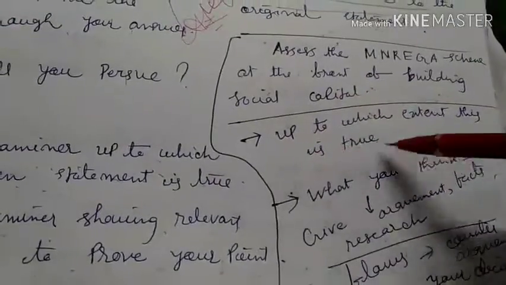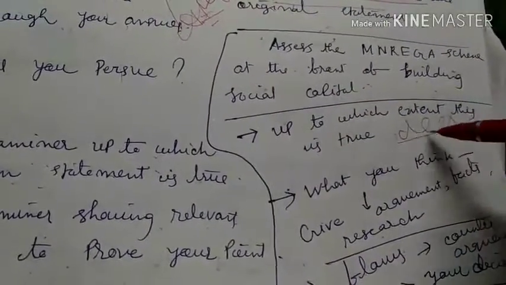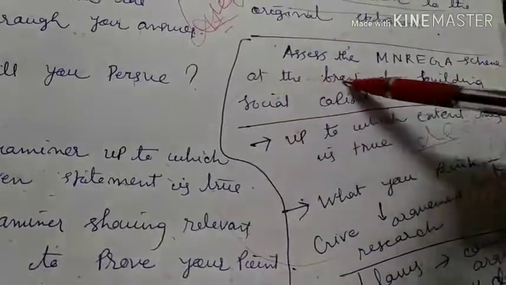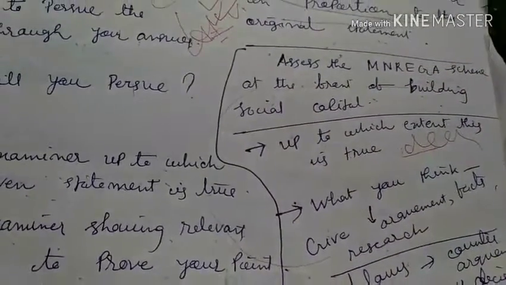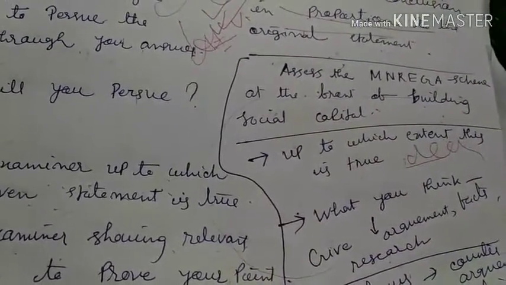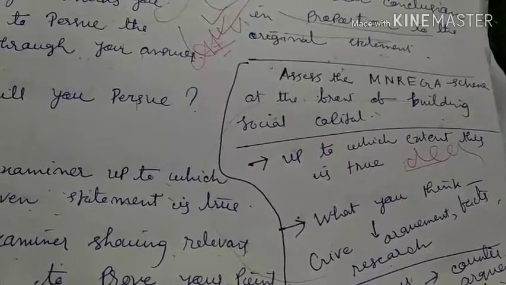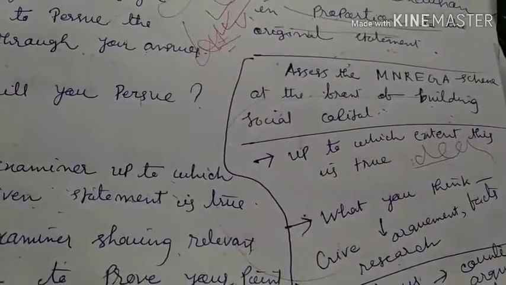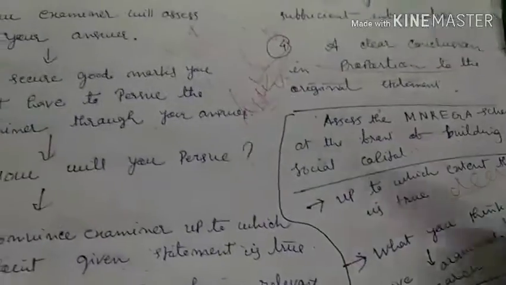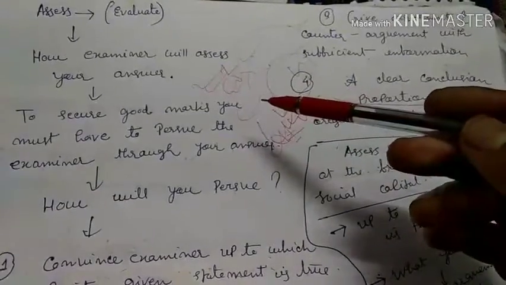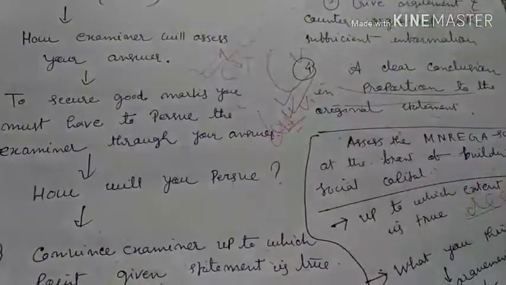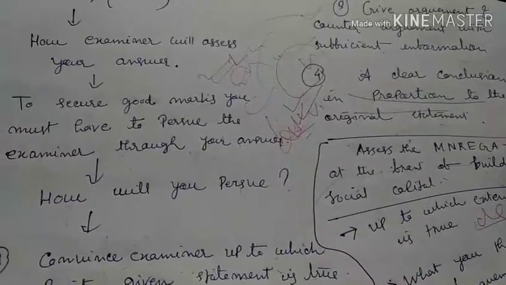And after that, you have to give a clear decision in proportion to the given statement. What decision you have arrived at in the end, that MGNREGA has built social capital or not. In this way, whenever you find the word assess, you have to fulfill the demand of the question.